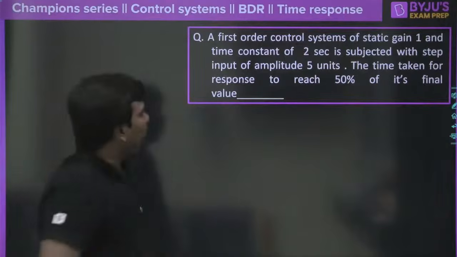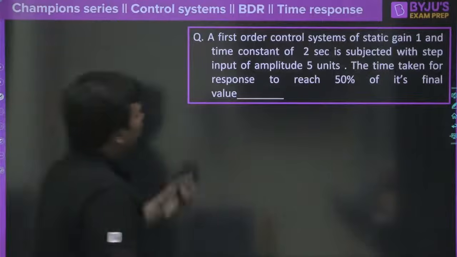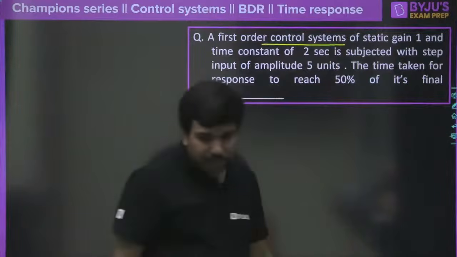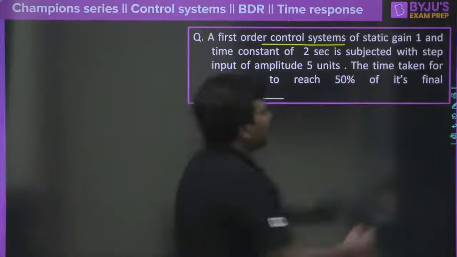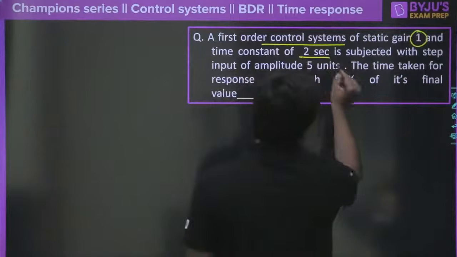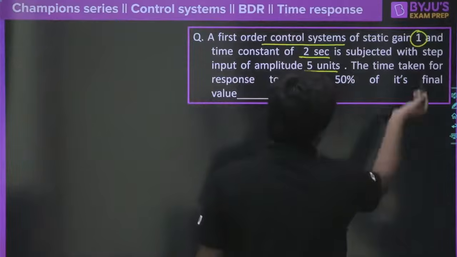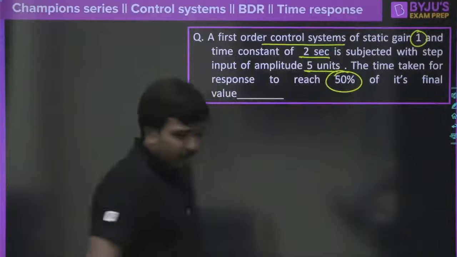So how to approach this question? First of all, as you all know, a first order control system, look at that, it's clearly mentioned, control system means it is including feedback. It is including feedback of static gain 1 and time constant of 2 seconds, and is subjected to a step input of amplitude 5 units. The time taken for the response to reach 50% of its final value is dash.